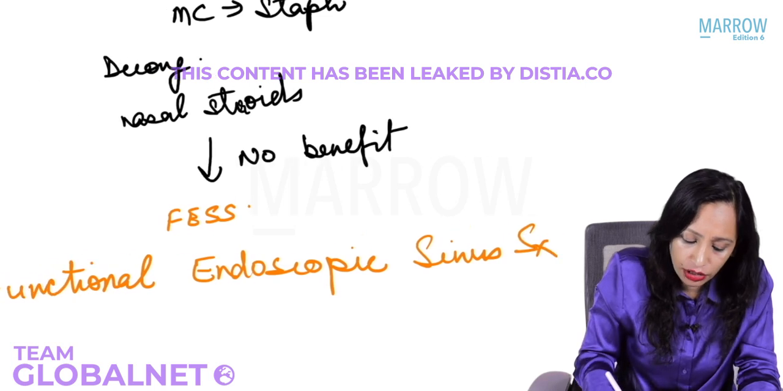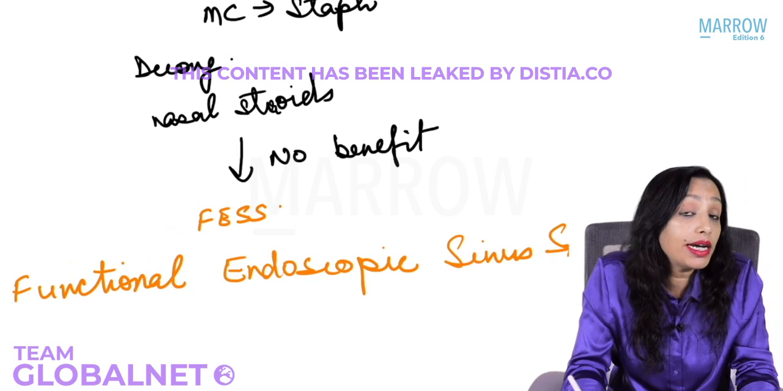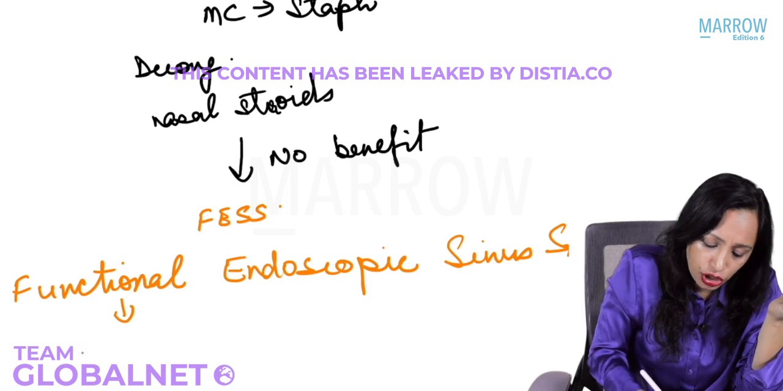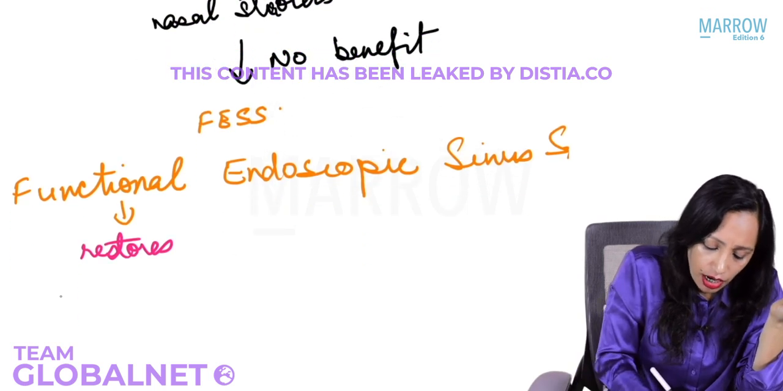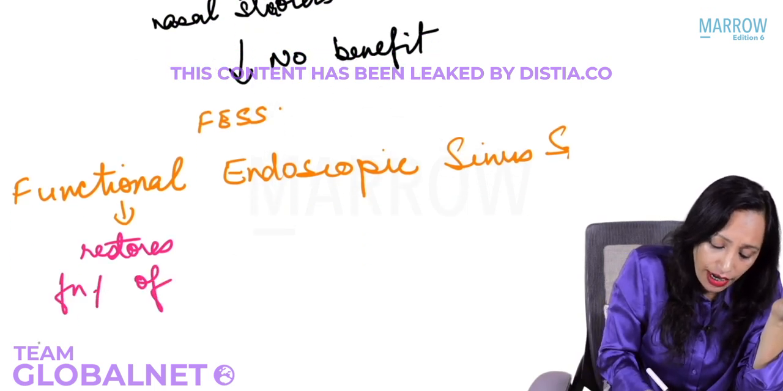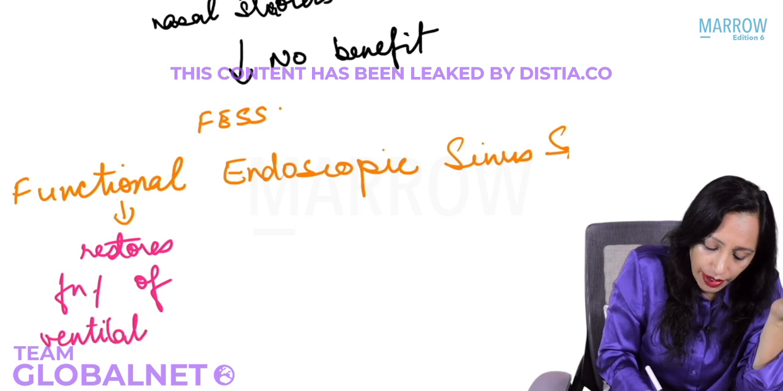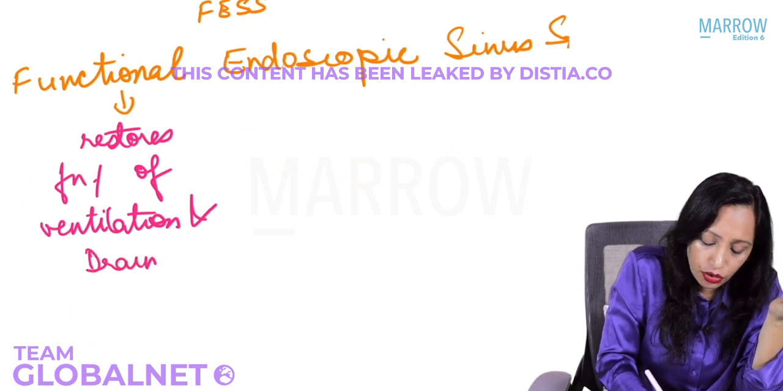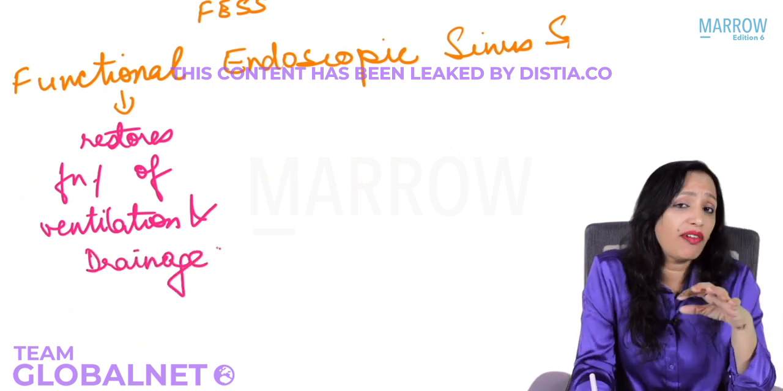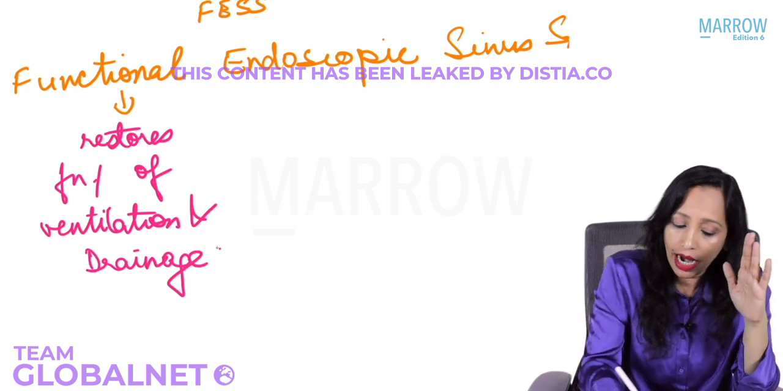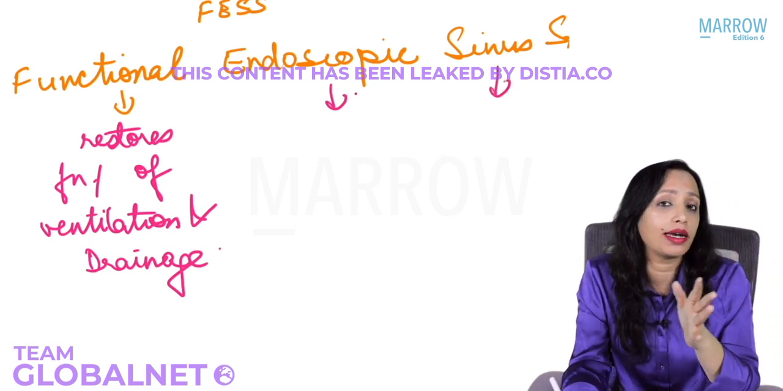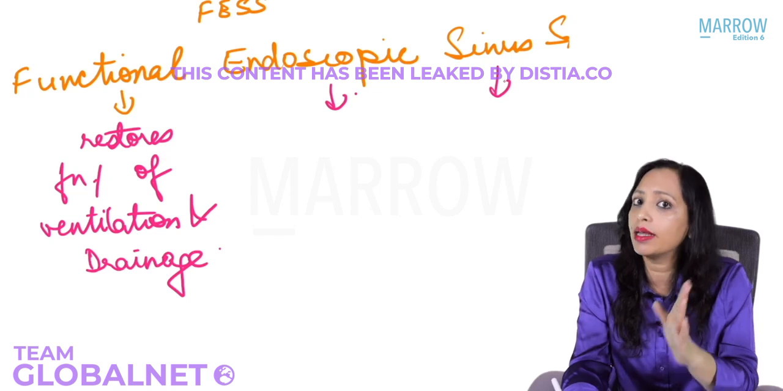Why is it known as functional? Because it restores the function of the sinus. What is the function of the sinus? It restores the function of ventilation and drainage. So it is known as functional. And here we remove everything unhealthy. Whatever is healthy, we preserve. Endoscopic, because it is done with the help of an endoscope. We are operating on the sinuses, so it is known as sinus. FESS, or functional endoscopic sinus surgery.